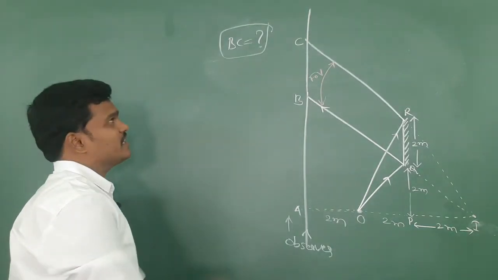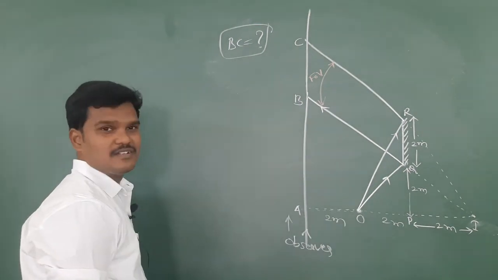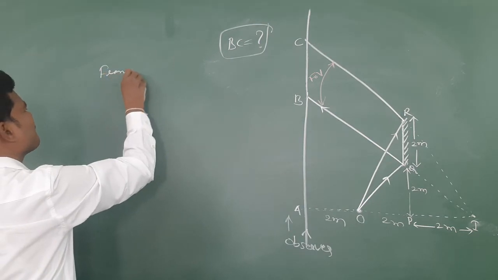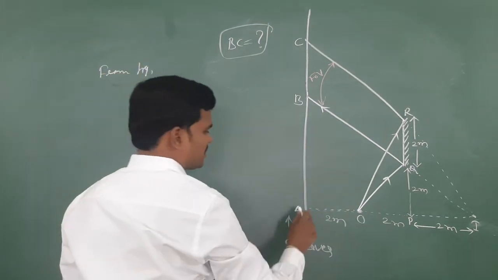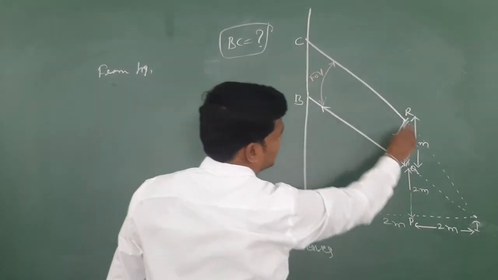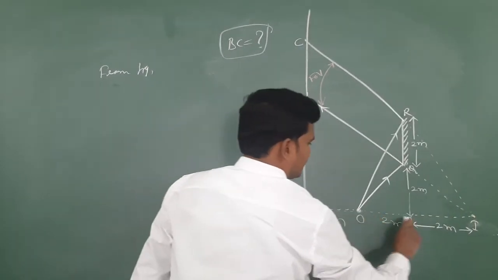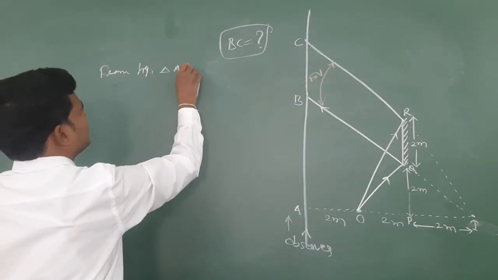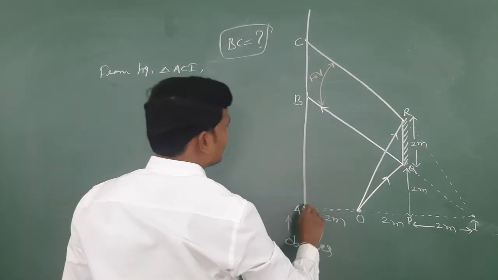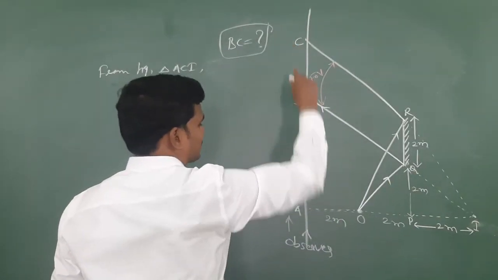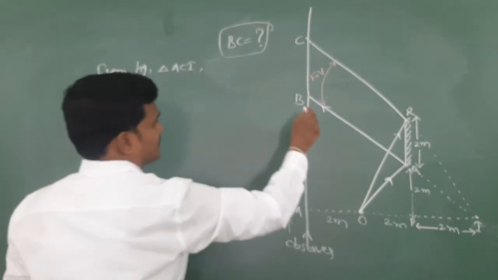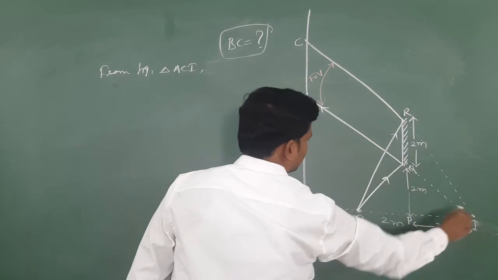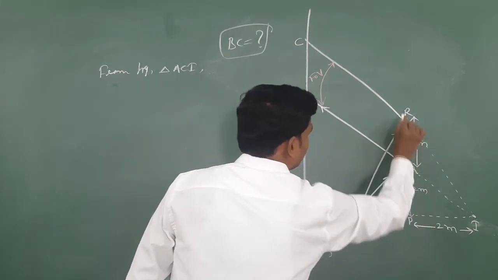To get this BC, let us use some triangle system. See from figure, let me use one triangle ACI. See AIC, bigger triangle, ACI bigger one, and PRI. See, this is the bigger one, PRI.